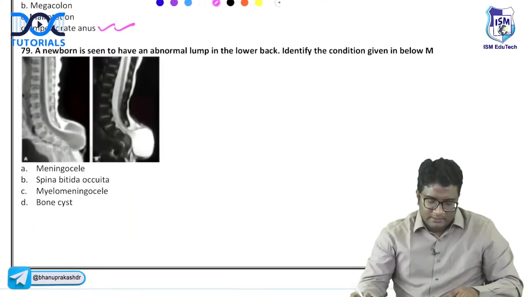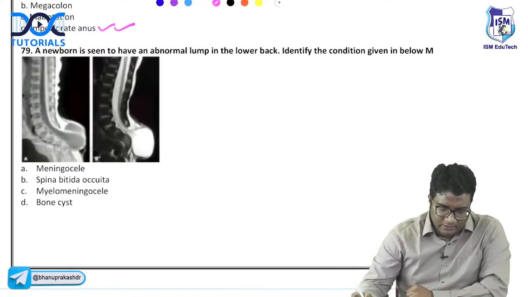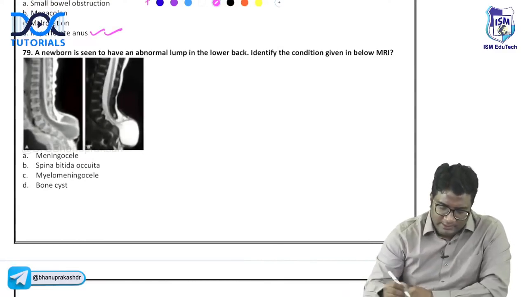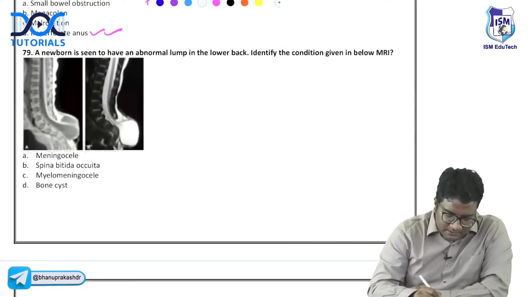Okay. What is this, guys? A newborn is having an abnormal lump on the lower back. Identify the condition based on the given MRI. You can see this is T1 weighted MRI. This is T2 weighted MRI.